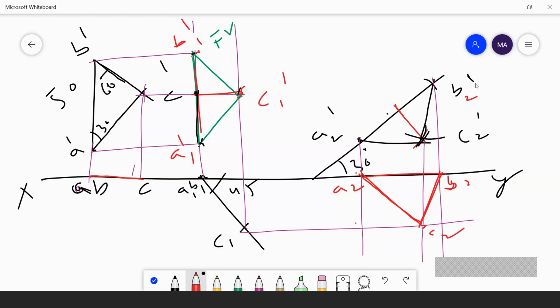Now, is it clear? It's a very simple problem. Whatever you have done in the previous problem, the procedure will be same. Only, instead of previous problems, where he had taken the diagram in HP, here he has given the diagram in VP. That is the difference. Is it clear?